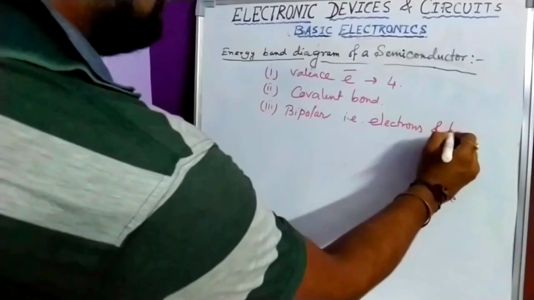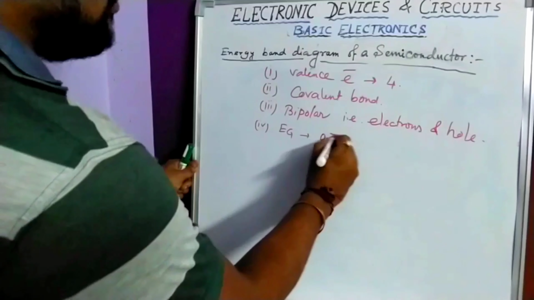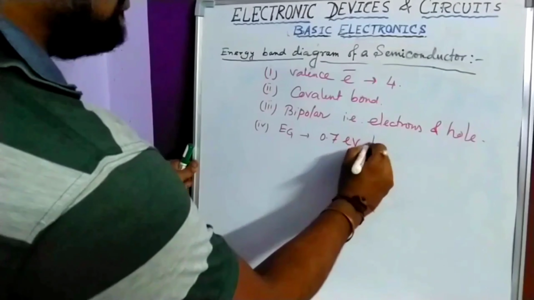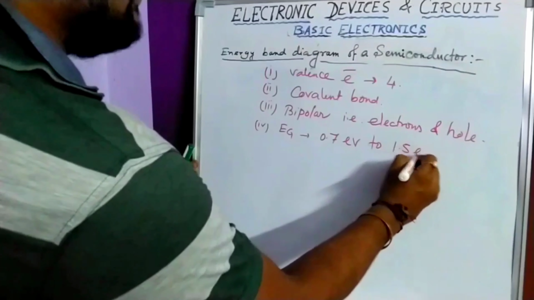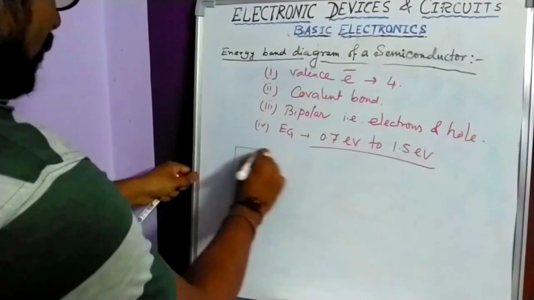The fourth point is the energy gap is moderate, and moderate means its range is nearly from 0.7 electron volt to 1.5 electron volt. You can see here the gap between the valence band and conduction band.